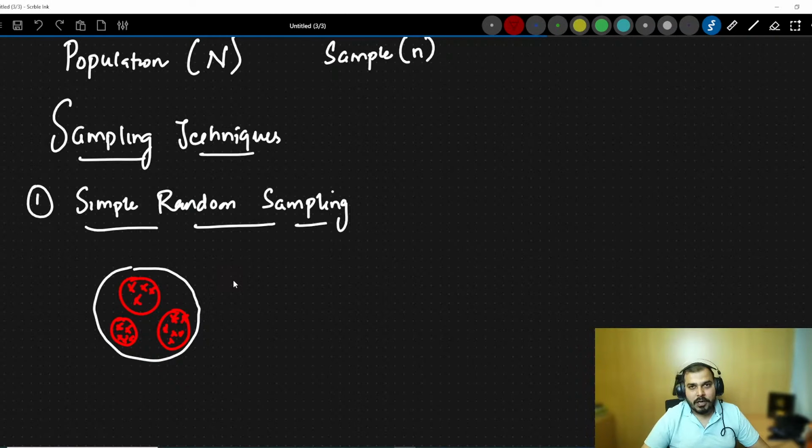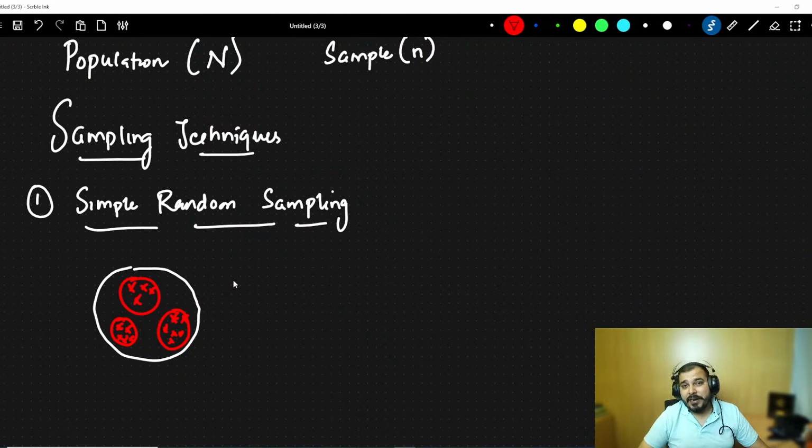Probably in an exit poll, you can use simple random sampling. Suppose you want to test some kind of medicines. At that point of time, you cannot use simple random sampling. You have to pick up some people, probably check their medical history, and based on that, you have to apply. But simple random sampling is all about randomness.